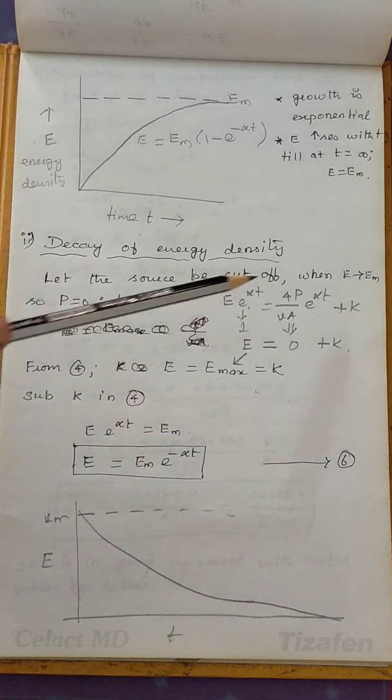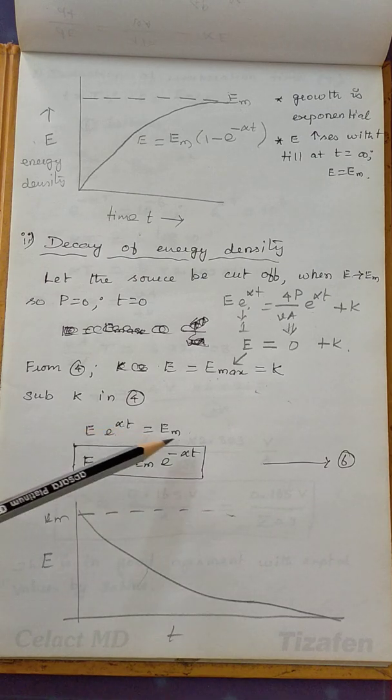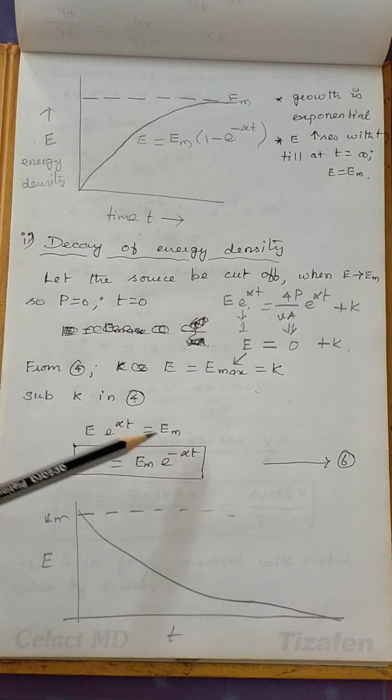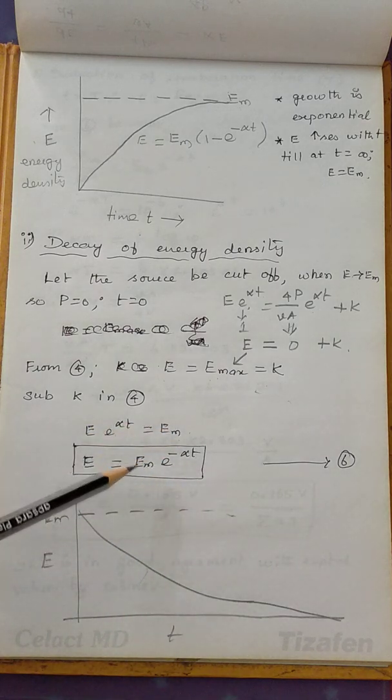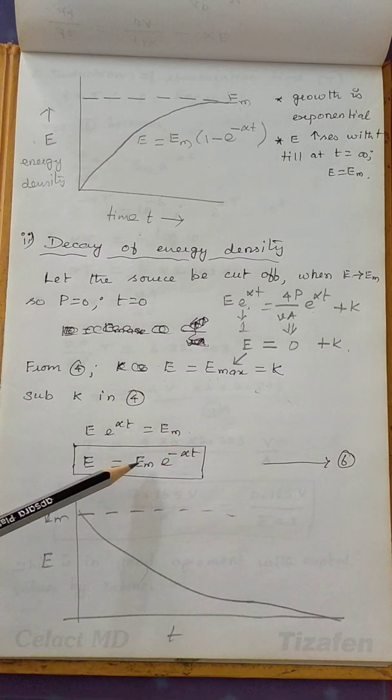Let us substitute in this expression. So E into e power alpha into t is equal to Em. Bring e power alpha t down, so E is Em divided by e power alpha t. When you bring it up, E is equal to Em into e power minus alpha into t.